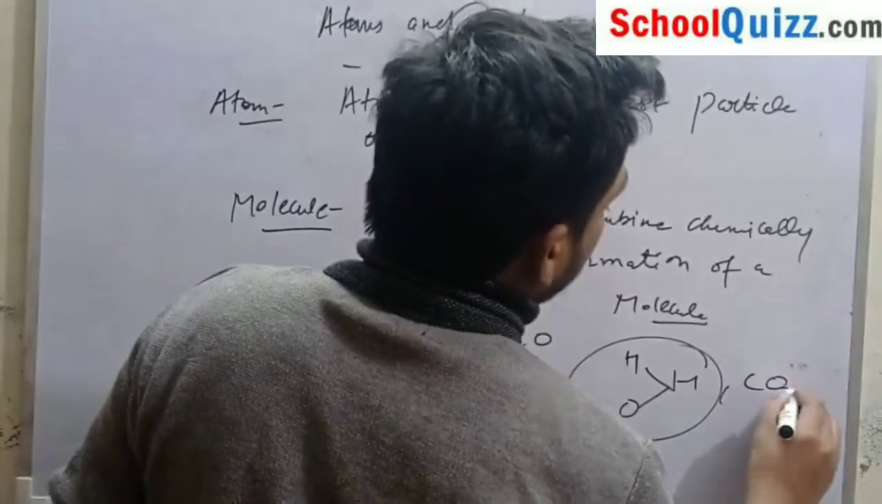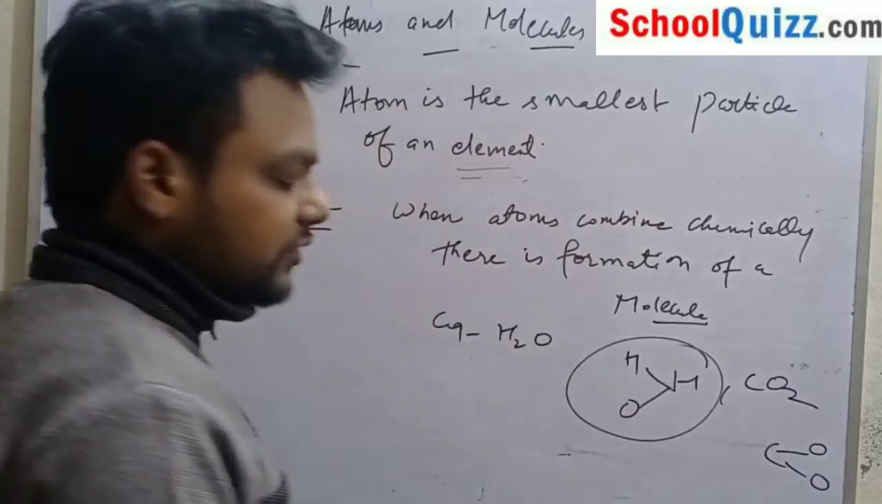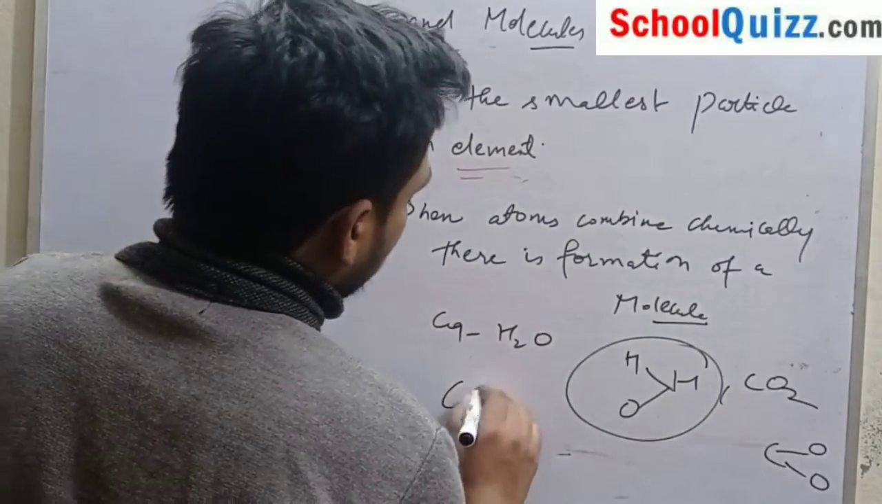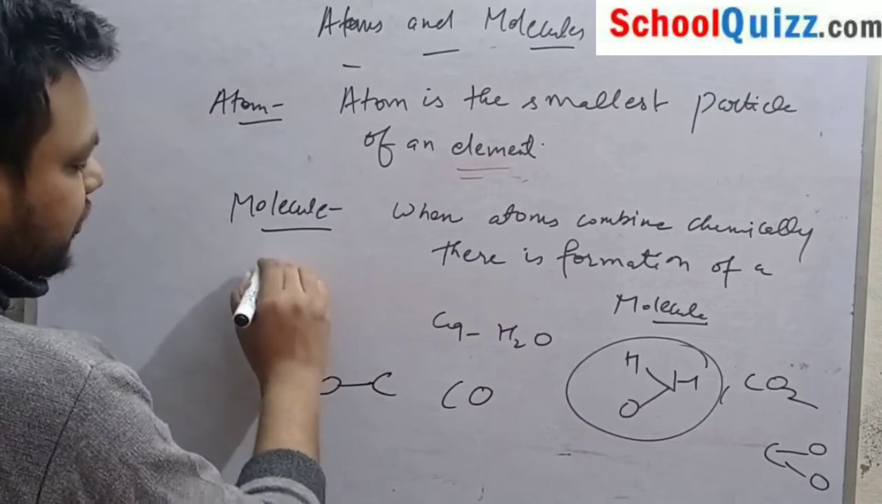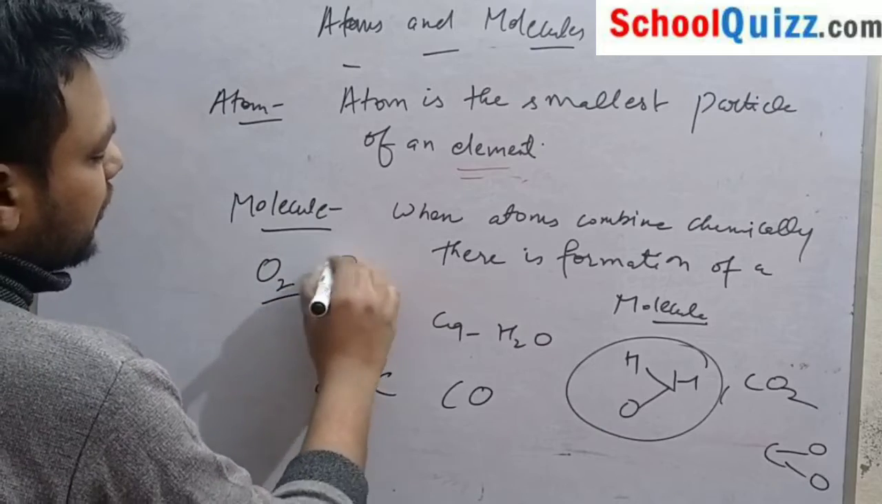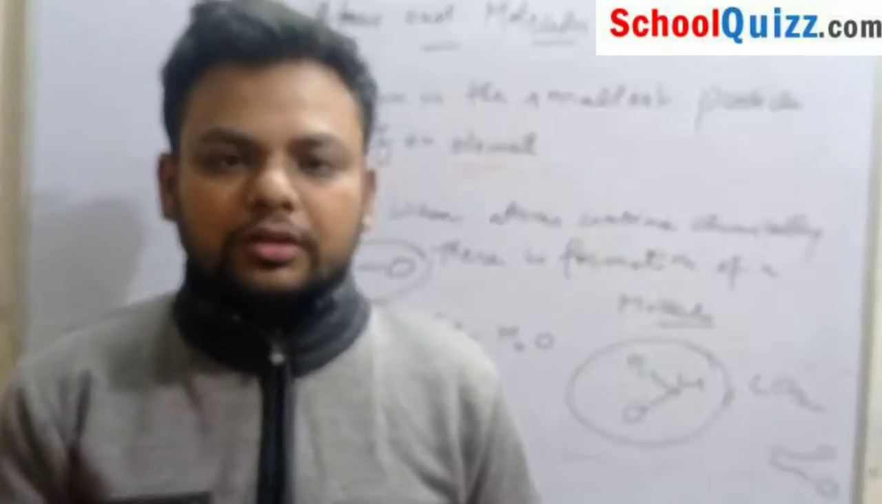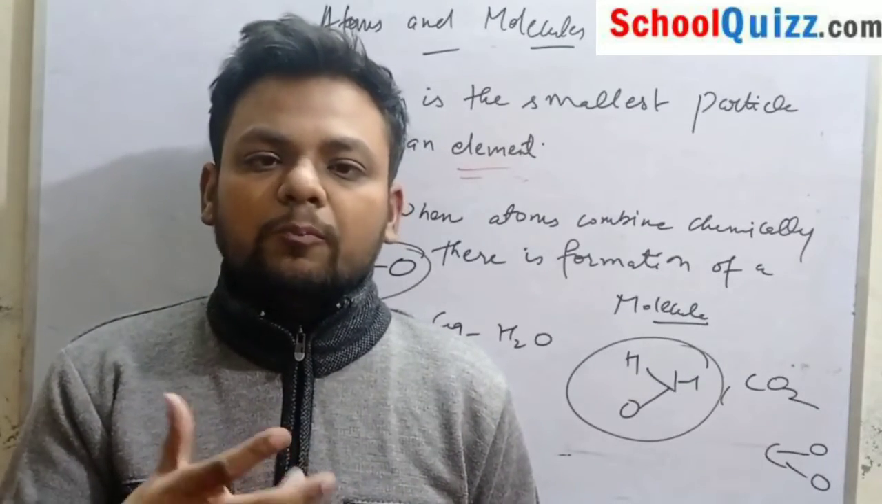For example, carbon dioxide: one atom of carbon and two atoms of oxygen. This is also a molecule. Carbon monoxide is also a molecule. For example, O2, that is oxygen, is a molecule. What is a molecule? When two or more atoms combine, there is formation of a molecule.